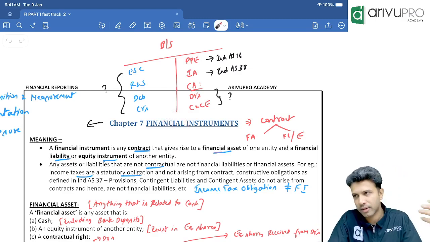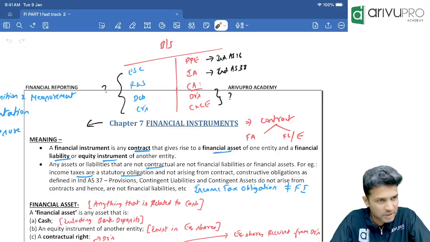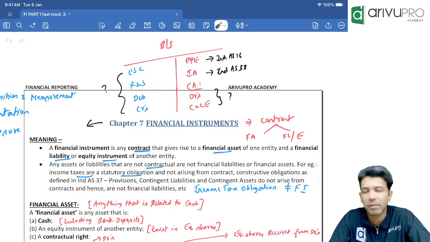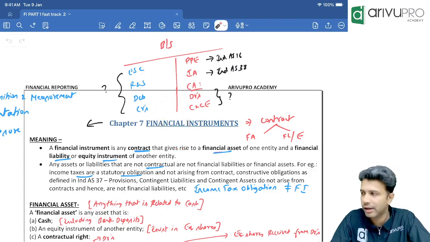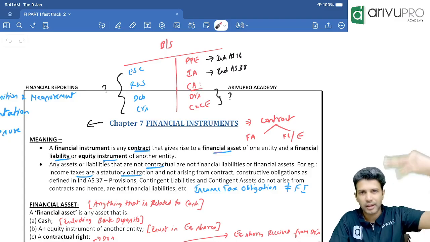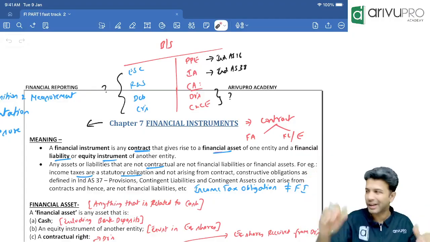As I told, from today onwards, we'll be touching upon all the big ticket topics, which will take some time to cover. You cannot cover them in 1 or 2 days. This topic will take easily 5 to 6 days. Consolidation also easily 5-6 days. Then Ind AS 115, Ind AS 116, all this also. We'll be doing all the big ticket topics.